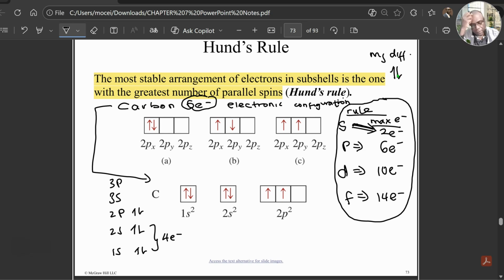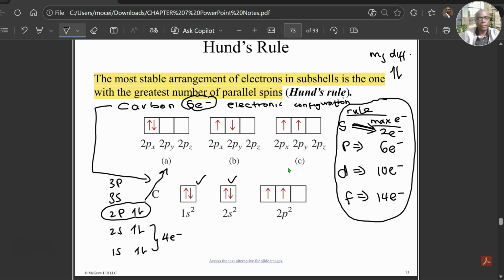The question is, will they both point down, point up, be in the same suborbital, meaning px, py, pz, or will they be different? I think 1s and 2s are filled up already, so the other 2 electrons go to the 2p, and the question is, how are we going to arrange them?